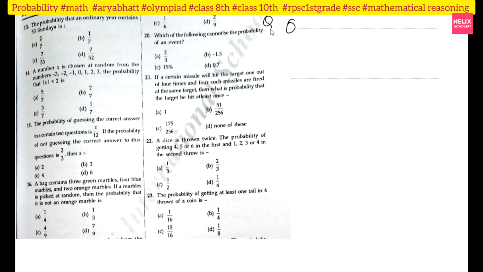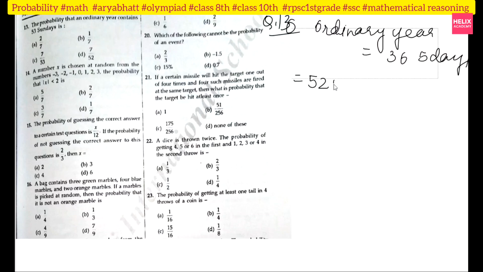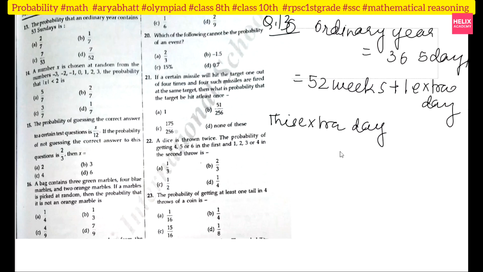In question number 13, what they are asking is the probability that an ordinary year contains 53 Sundays. So 53 Sundays they are asking. Now an ordinary year contains 365 days, right? In these 365 days I have 52 weeks plus one extra day. This extra day can be Monday, Tuesday, Wednesday, Thursday, Friday, Saturday or Sunday, anything.